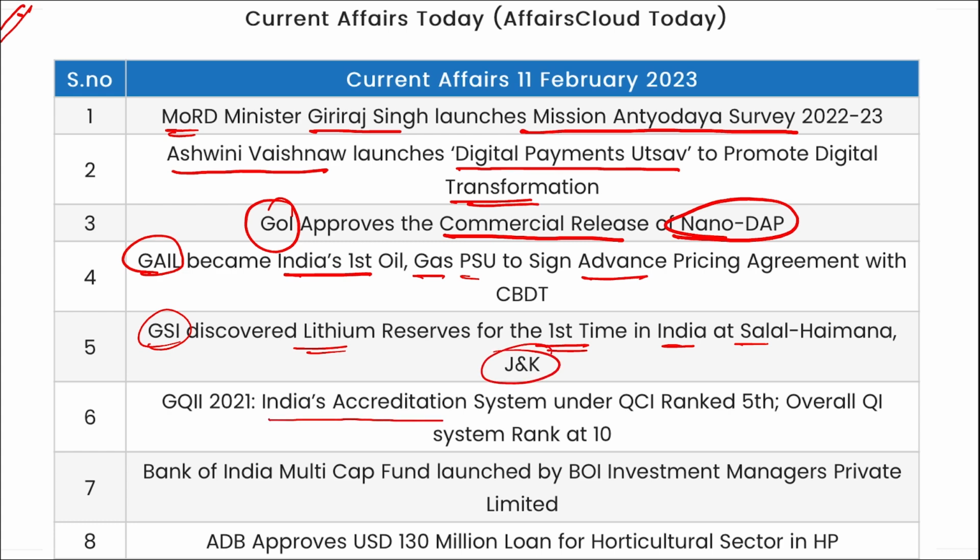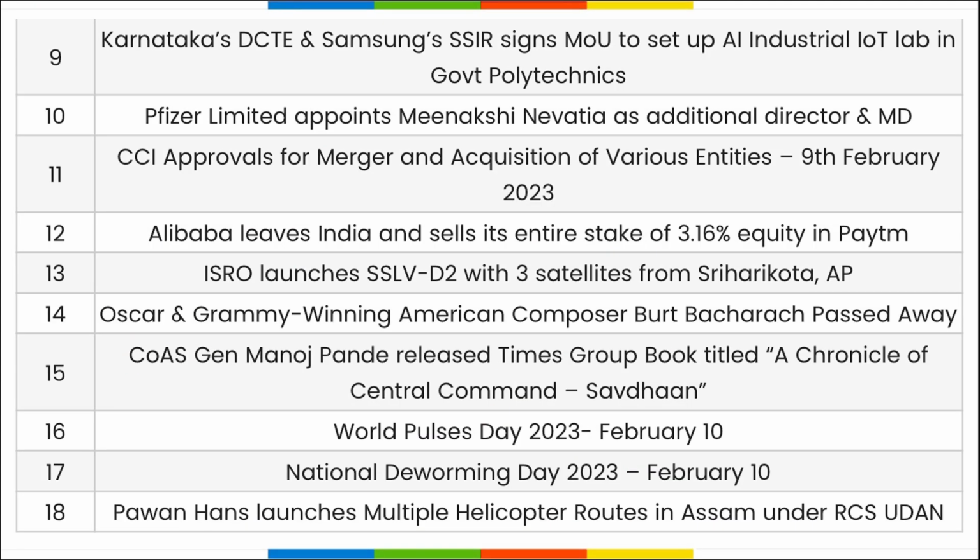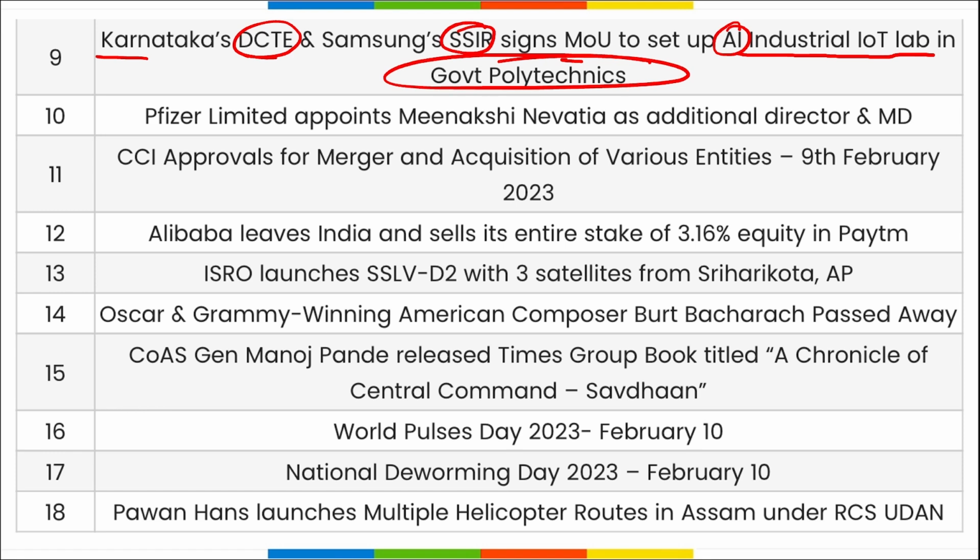Then remember, India's accreditation system was ranked 5th overall and Germany was on the top position here. Bank of India Multicap Fund launched by Bank of India Investment Managers Private Limited. Asian Development Bank has approved $130 million loan for horticulture sector in Himachal Pradesh. Karnataka's DCTE and Samsung SSIR, they have signed a memorandum of understanding to set up artificial intelligence industrial IoT lab in government polytechnics in order to help people understand the new technology and give them awareness about the same and train about the same technology.